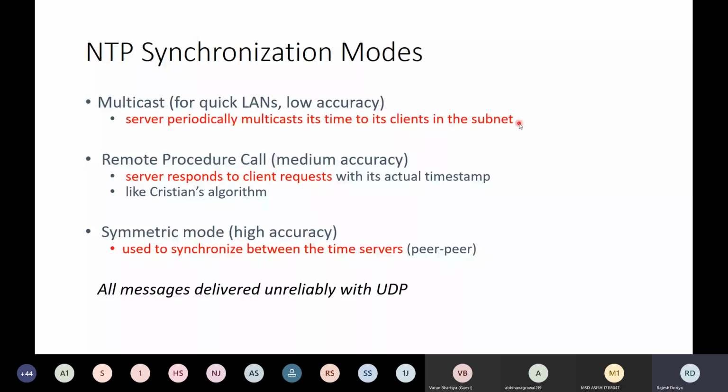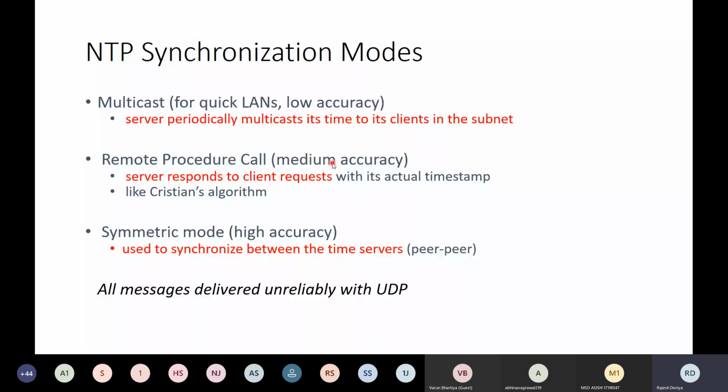Then the second mode, which is the remote procedure call mode, is very similar to the Cristian's algorithm which we have discussed in the earlier classes, right? Over here, the client initiates the request and then gets the time back from the time server. So this is considered a mode of medium accuracy.